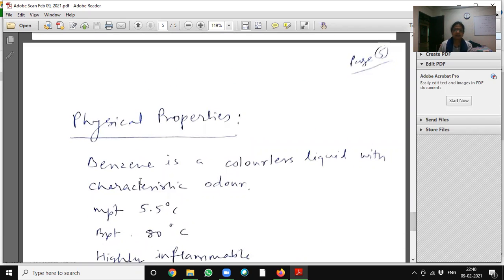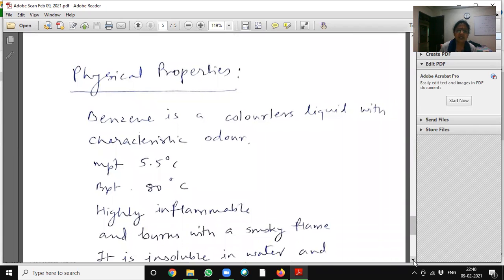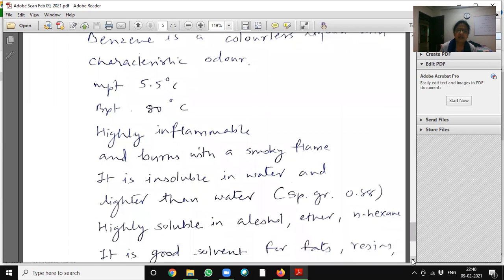Physical properties. Benzene is a colorless liquid with characteristic odor. Melting point is 5.5 degrees centigrade. Boiling point is 80 degrees centigrade. Highly inflammable and burns with a smoky flame. It is insoluble in water and lighter than water.